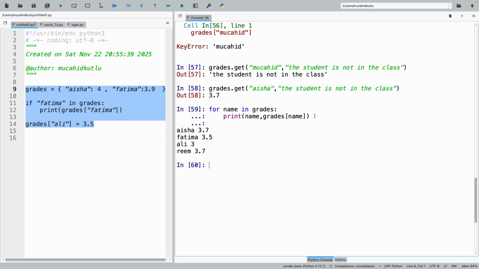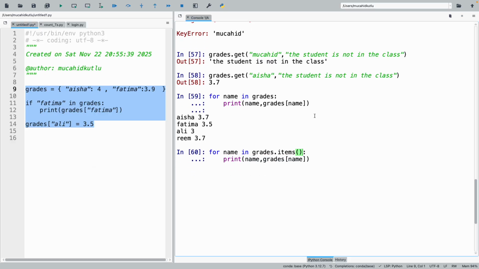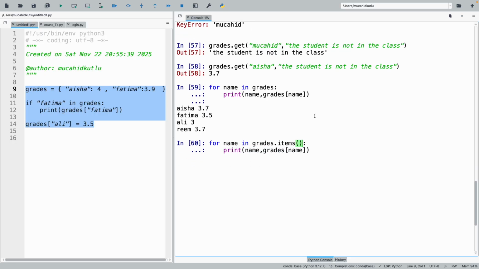Another way to do it is I can say items. It will return me like a list of tuples, and each tuple is a pair that will contain the key and the value. So I will have two values here. For my case, name and the grade.